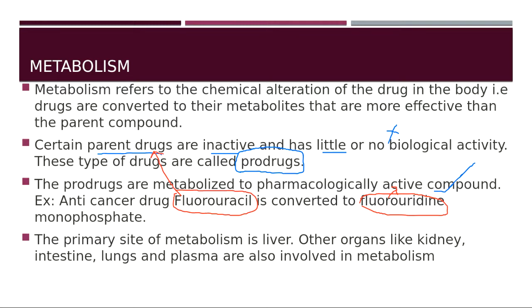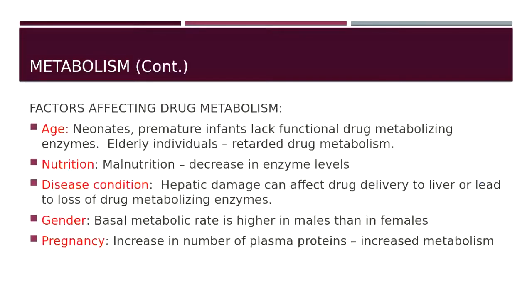So among all the sites of metabolism, the most common and primary site of metabolism is the liver. Other organs such as kidneys, intestine, plasma, lungs, etc., are also involved in metabolism, but the most important and primary site is the liver.